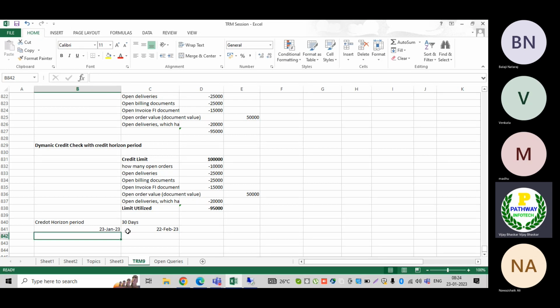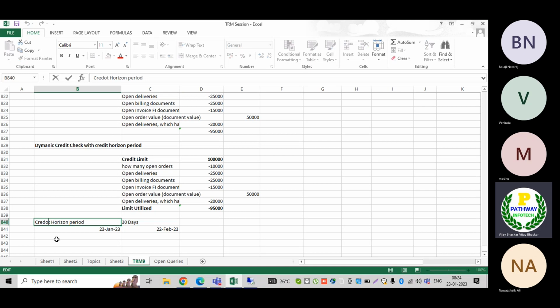Until this period, if users create sales orders or deliveries, whatever it may be, the system will not stop them. We are telling the system not to stop users from creating orders or deliveries during these 30 days, because the customer has promised to clear some of the amounts. It depends on the customer and our organization's departmental discussions.